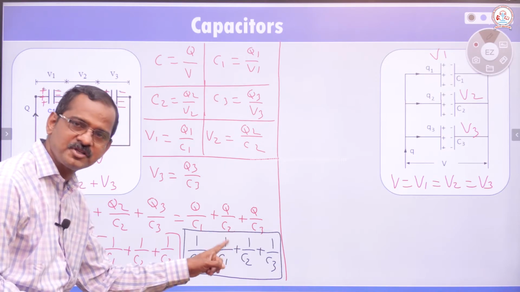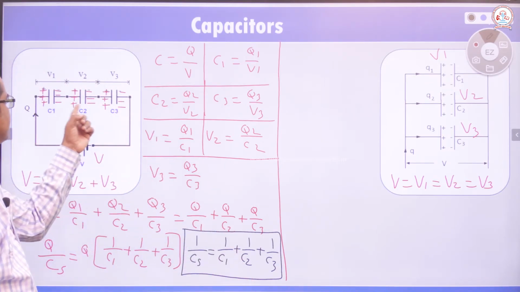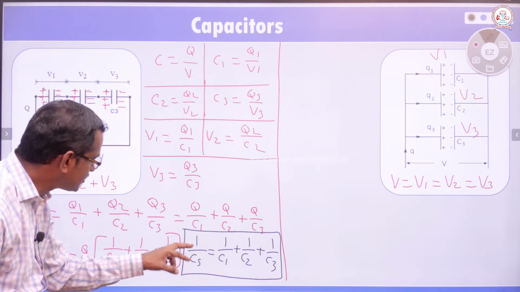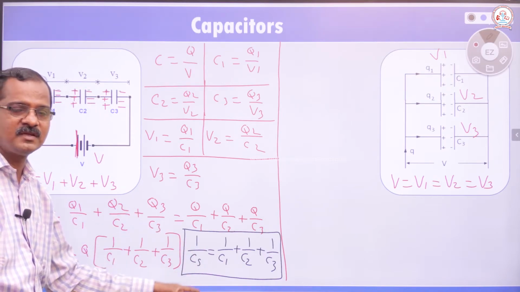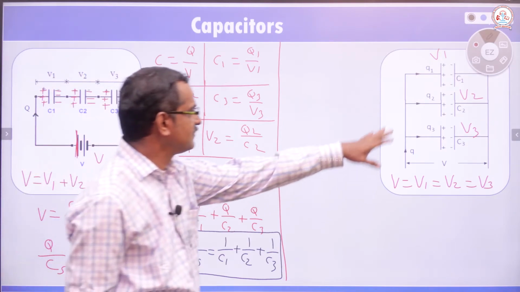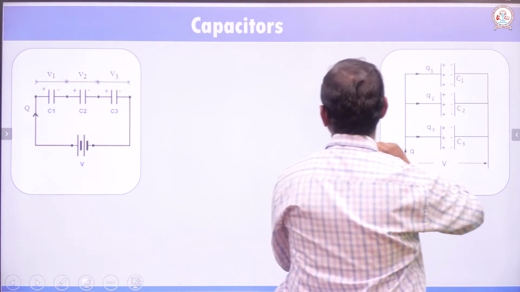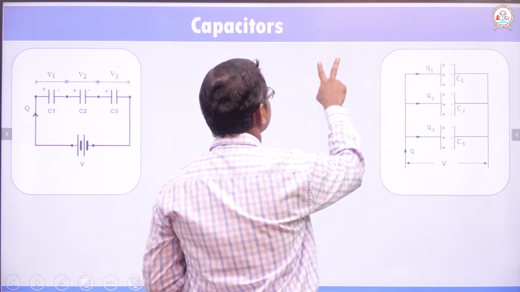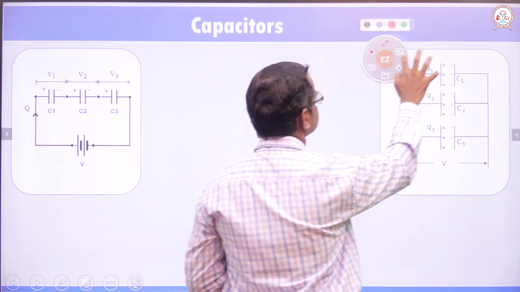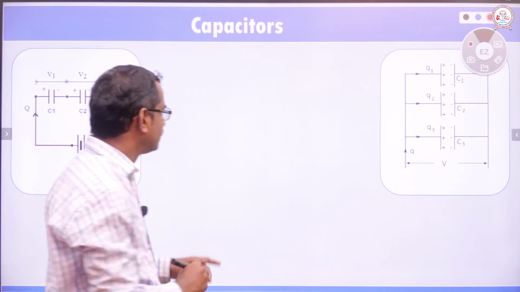The sum of the reciprocals of the individual capacitances of capacitors connected in series is equal to the reciprocal of the effective capacitance of the combination. Now come to the capacitors connected in parallel.